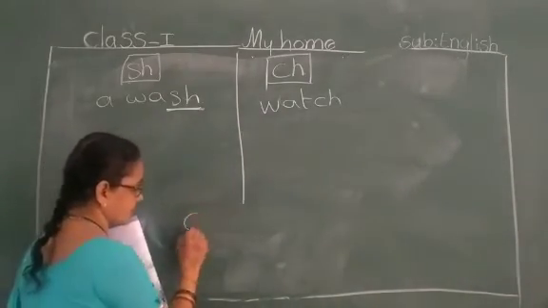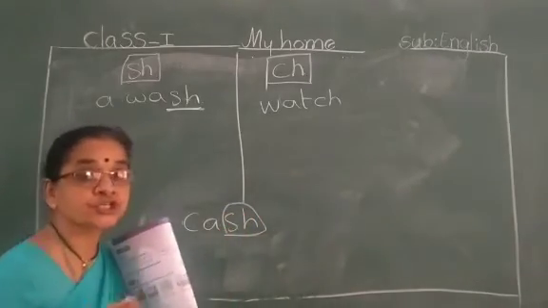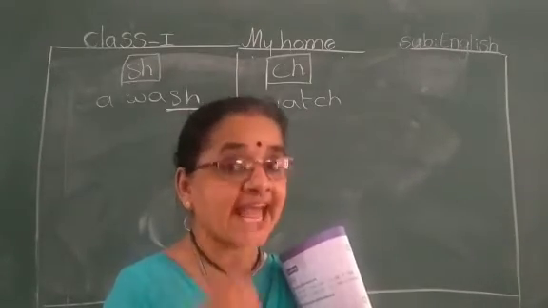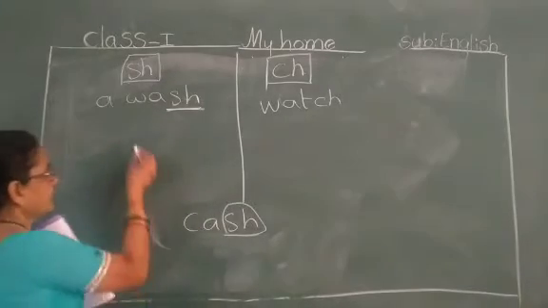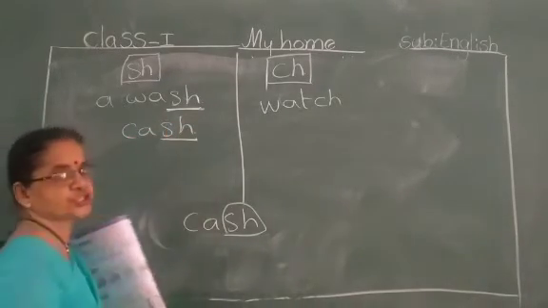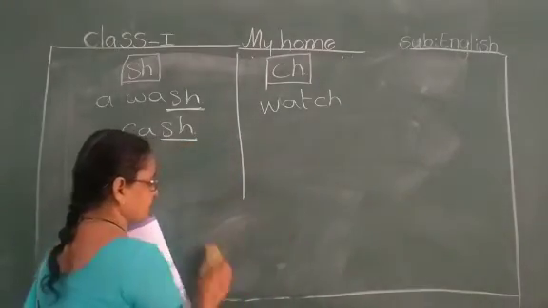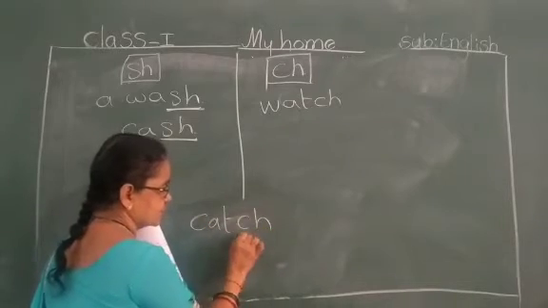Next one. Cash. C-A-S-H. See the sound. Shh. Cash. Shh. Sound. We have to write here. C-A-S-H. Shh. Sound. Next one. Catch. C-A-T-C-H.